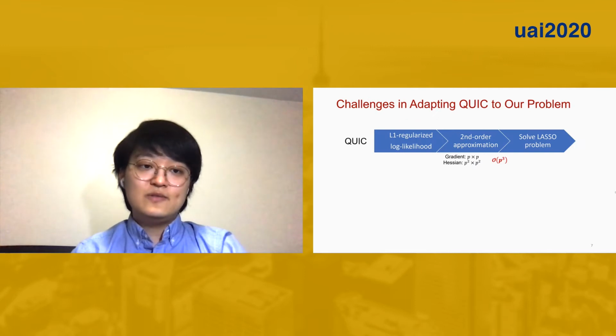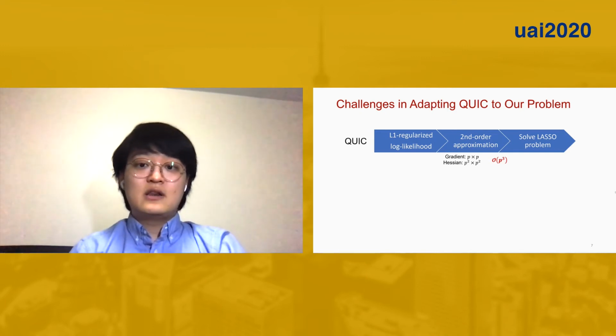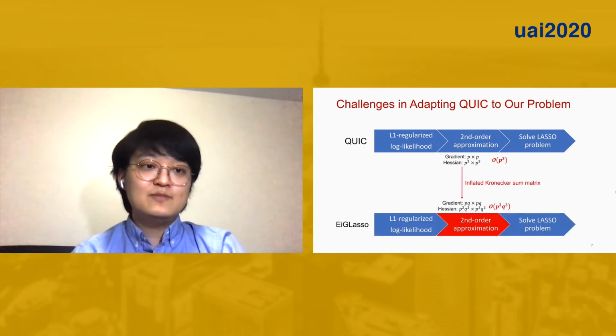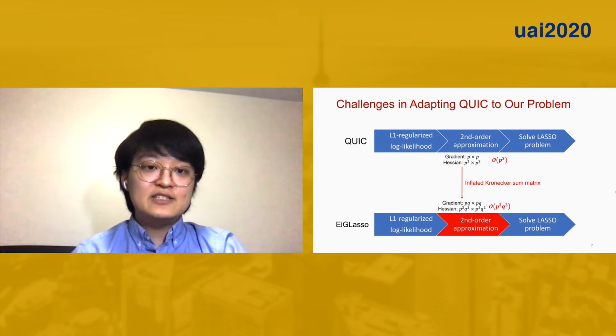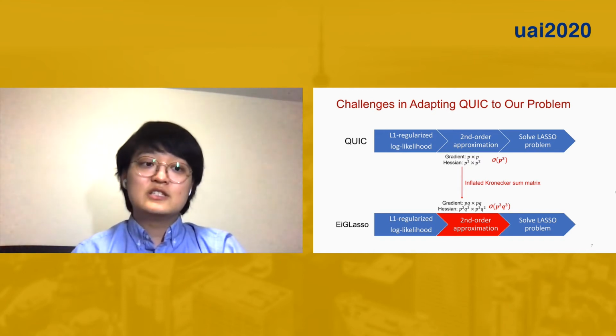The first key contribution of EiGLasso is the adaptation of the second-order method in QUIC. This is non-trivial because naive adaptation results in gigantic gradient and Hessian that are expensive to store and compute. In QUIC, the size of gradient and Hessian depends only on the feature dimension, whereas in a Kronecker-sum model like EiGLasso, because of the inflated Kronecker-sum matrix, the size of gradient and Hessian depends on the product of sample and feature dimensions.